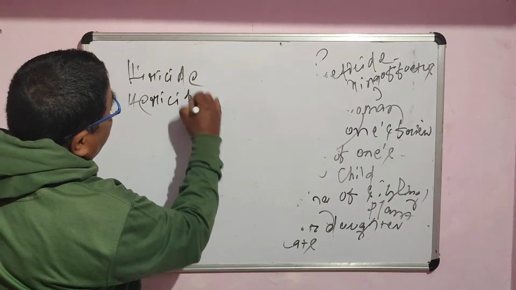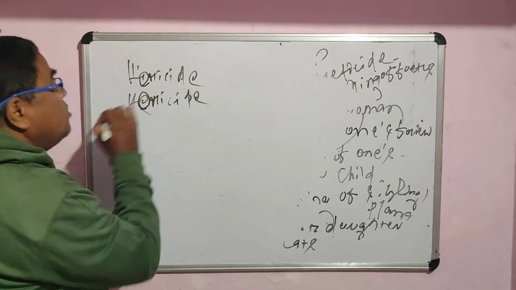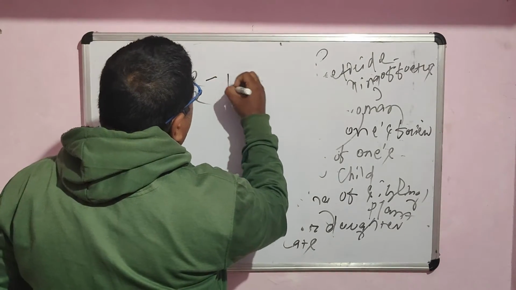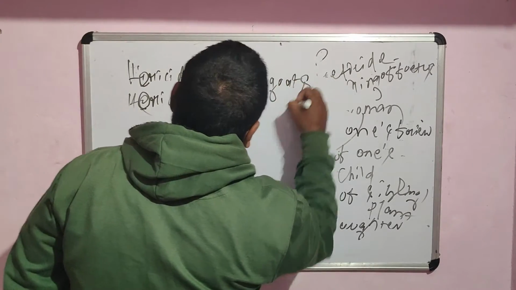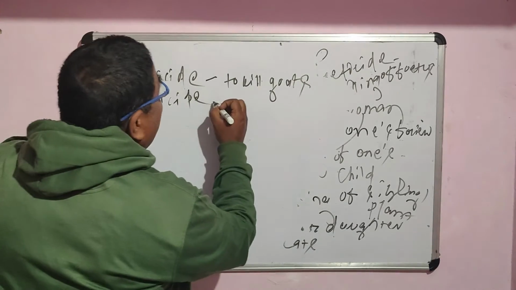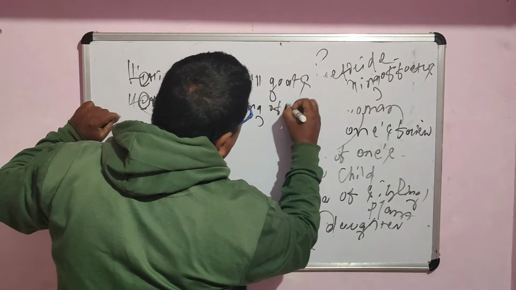Hericide, inside vowel is I. Hericide, inside vowel is E. So hericide means substance used to kill goats. I have already told you, substance used to kill goats is called hericide. But hericide means killing of master. Killing of a master is called hericide.